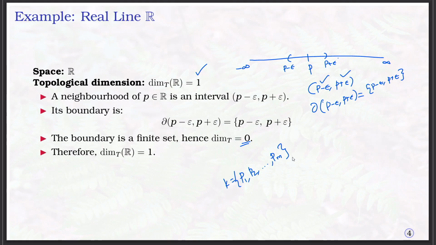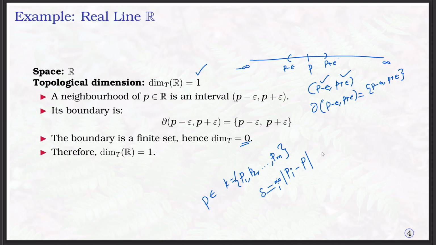Now I define delta as follows: take an element P belonging to K and find the distance between this P and all the other Pi, with Pi not equal to P, and take the minimum among all i.